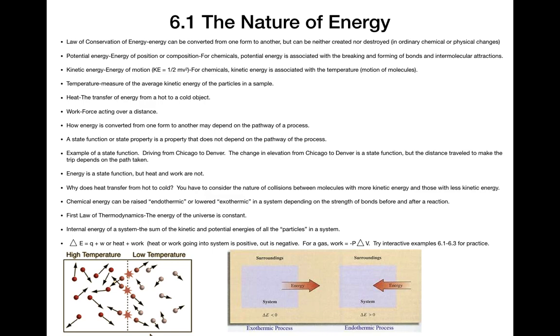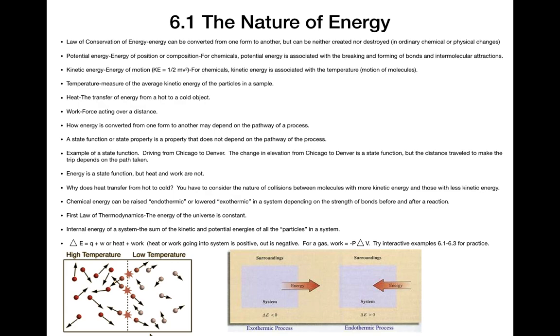For example, you could lose 50 joules, and it could be all heat or it could be all work. It could be 25 joules of heat lost and 25 joules of work lost. Depending on the pathway that you take to go from one state to another, heat and work could be different.